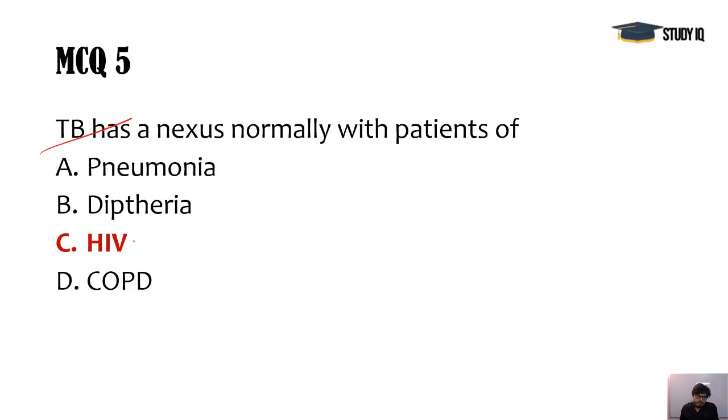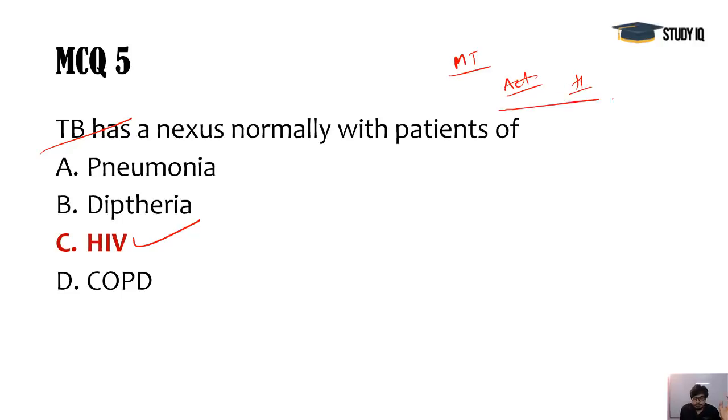TB has a nexus with HIV, as I had told you earlier also, and today we have a huge article on tuberculosis disease. You see, TB bacteria, Mycobacterium tuberculosis, is there in many people, but it is not activated because these people are healthy, and till the time their immunity is strong, this bacteria is not activated.